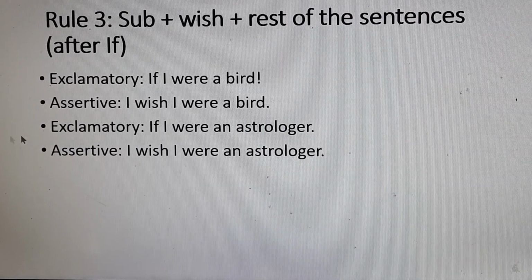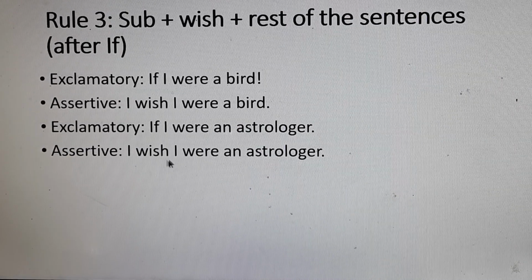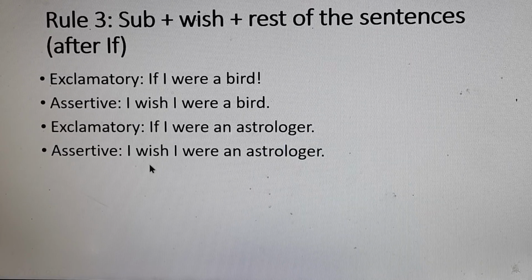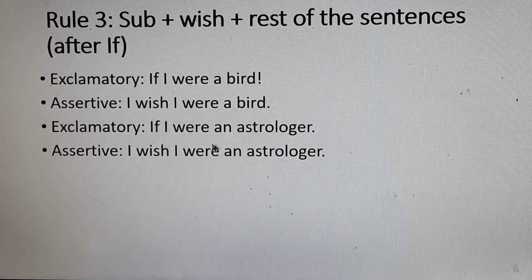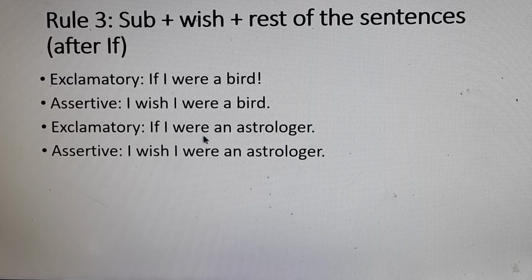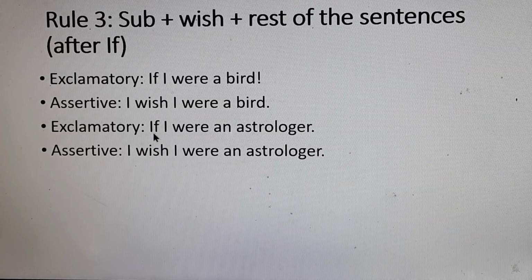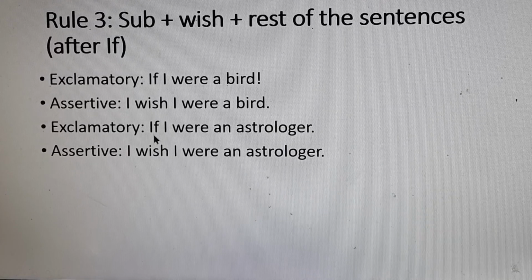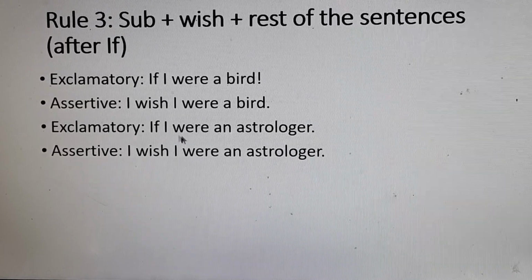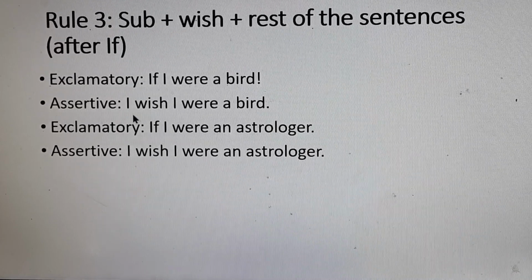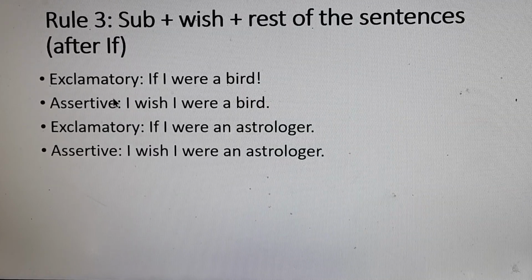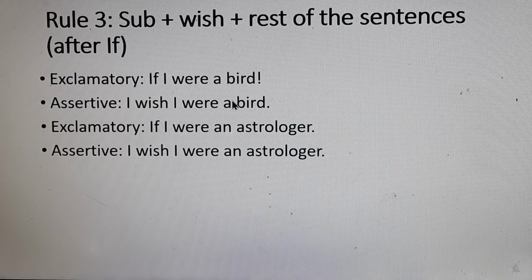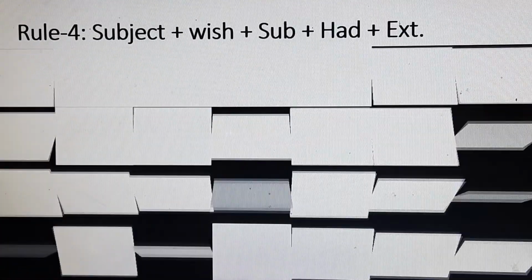So you see, I wish I were an astrologer. You have to write down if I were an astrologer, and you should not use wish in an exclamatory sentence. If I were an astrologer. And for I wish I were a bird, you have to write down if I were a bird. Okay, dear students.